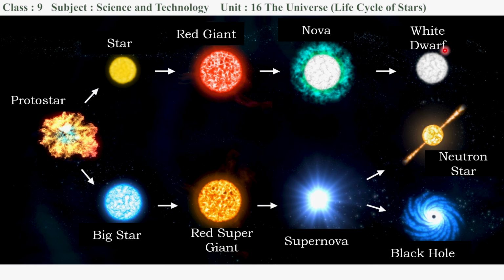If we compare the density of white dwarf, neutron star and black hole, in white dwarf, in 1 cubic centimeter, 10,000 kilogram mass is present. Just imagine 10,000 kilogram in 1 cubic centimeter volume. 1 centimeter length, 1 centimeter breadth, 1 centimeter height. You can imagine a cube of 1 centimeter contains 10,000 kilogram mass in a white dwarf. But in case of a neutron star, it is 1,000,000 ton in 1 cubic centimeter. But in case of a black hole, it is infinite. We cannot say how much. And this we can imagine only.